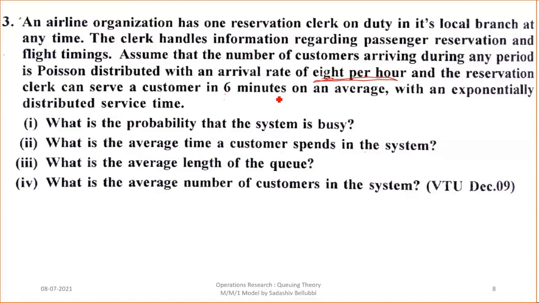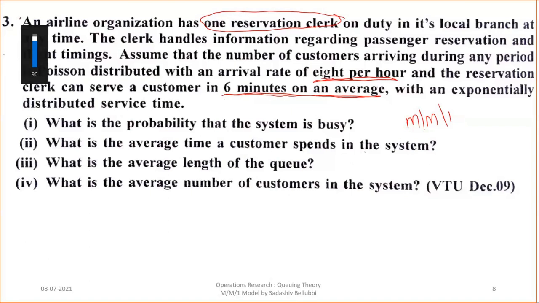By seeing this problem statement, we can understand that an airline organization has one reservation clerk. It means that it is an MM1 model, so there is only one service center. If there are two clerks or n number of clerks, then we need to go for the MMK model. What is the arrival rate here? 8 per hour is given, and the service time is 6 minutes on an average, exponentially distributed.